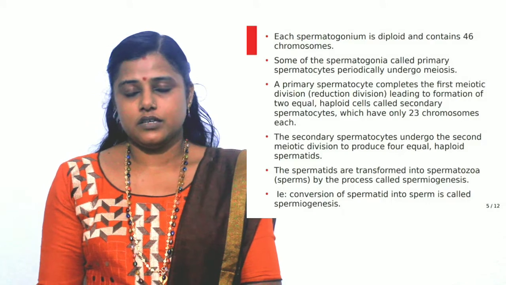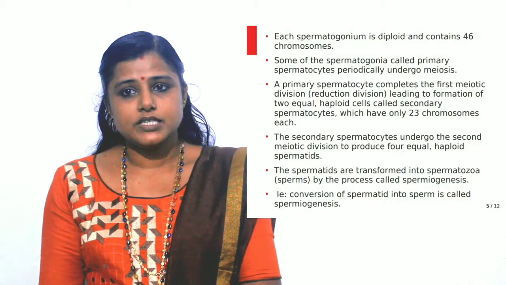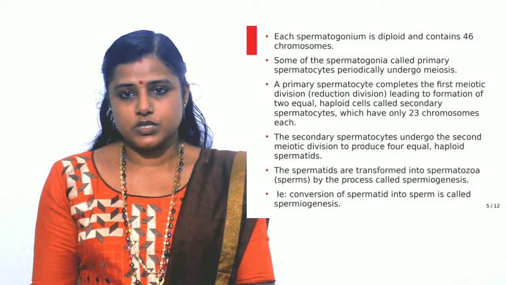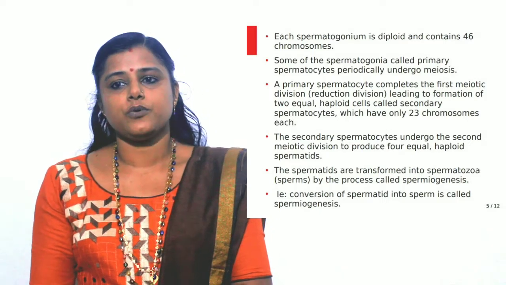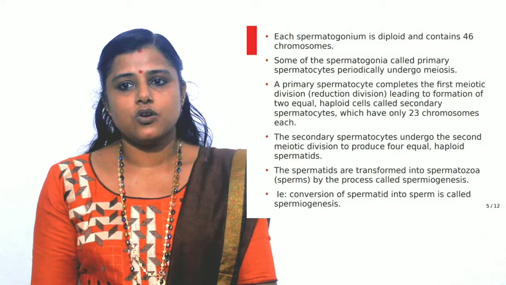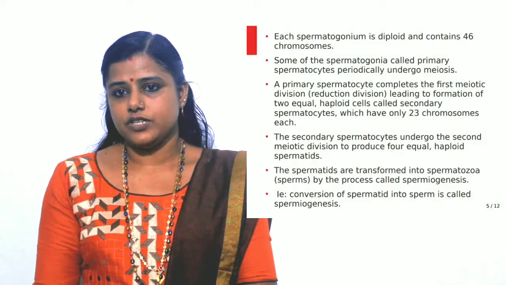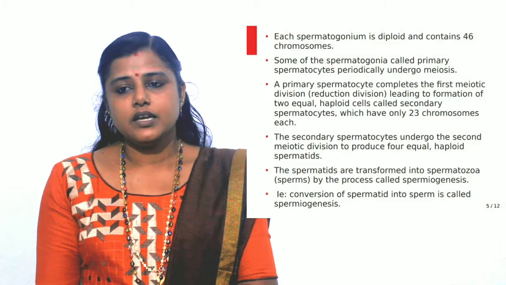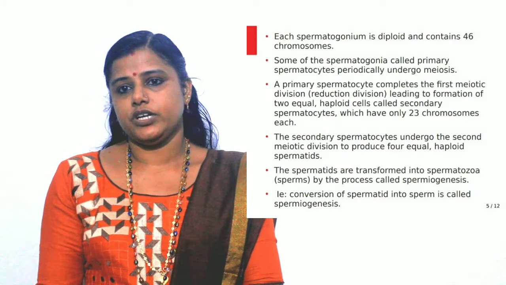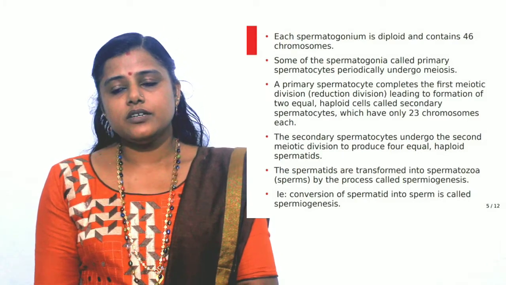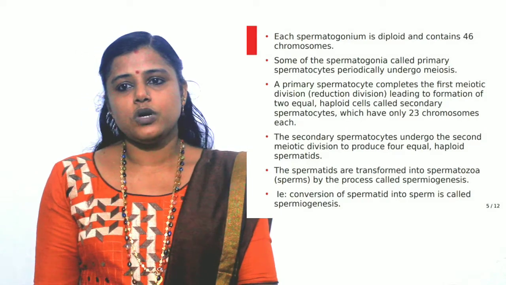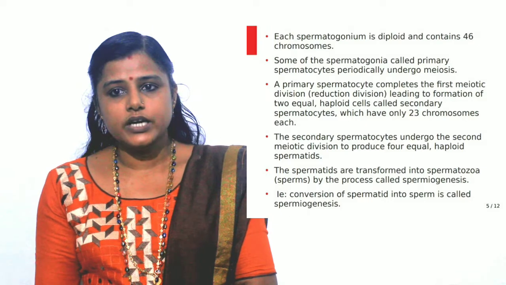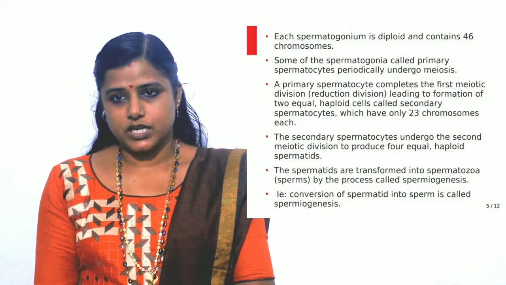There are a number of spermatogonia, and some of them are called primary spermatocytes, and they undergo the process of meiosis or the reduction division. A primary spermatocyte completes the first meiotic division, and two equal haploid cells are formed, and they are called secondary spermatocytes.